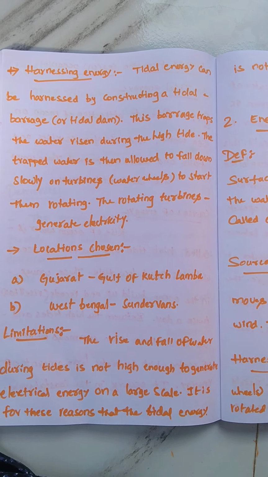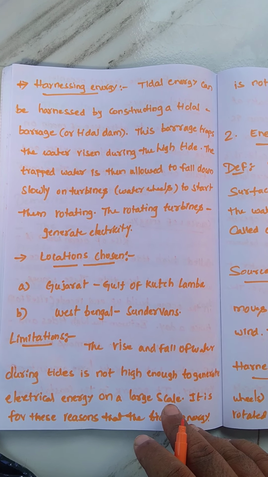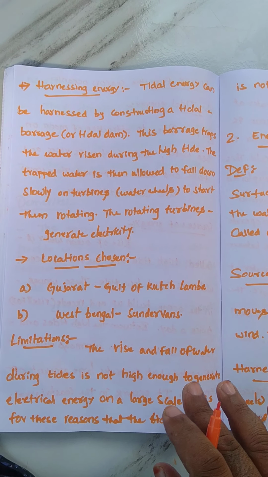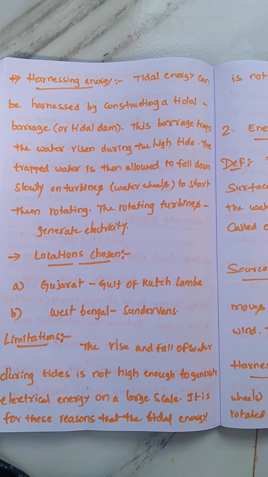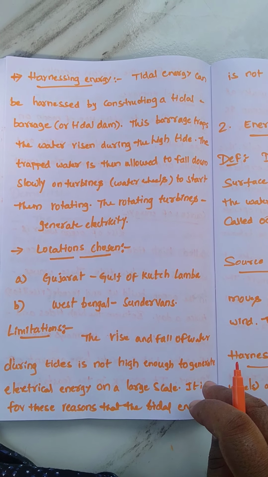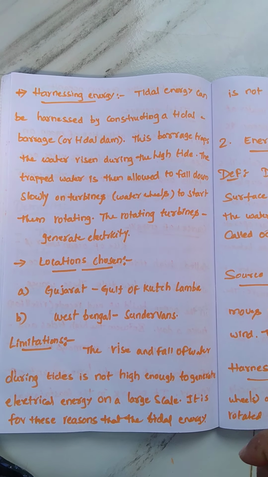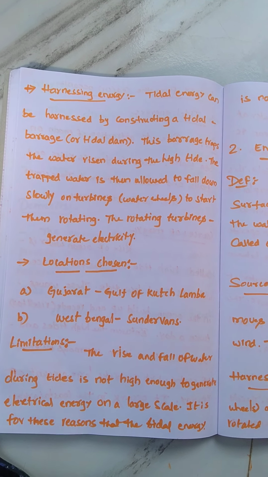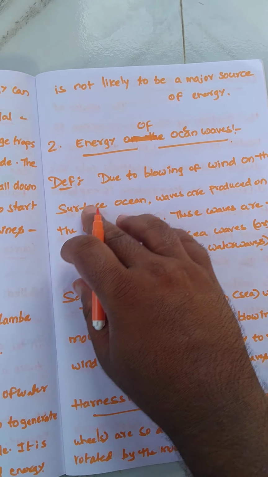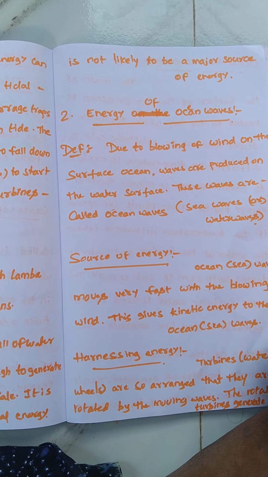Next, limitations of tidal energy. The rise and fall of the water during tides is not high enough to generate electrical energy on a large scale. Of course it will produce some electricity, but not on a large scale. For this reason, tidal energy is not likely to be a major source of energy.